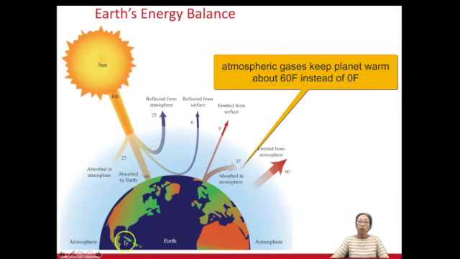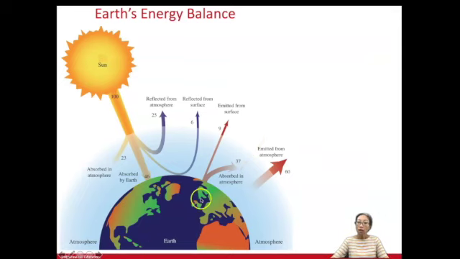So this is important because that's how Earth has evolved, that the average temperatures evolved as the Earth evolved and as life evolved on Earth, and that's what we know how to handle as well as all the living things on Earth.